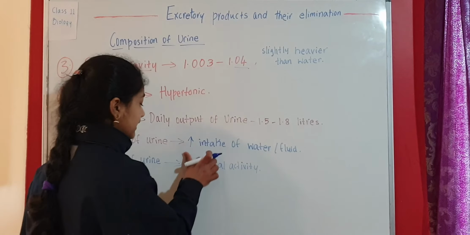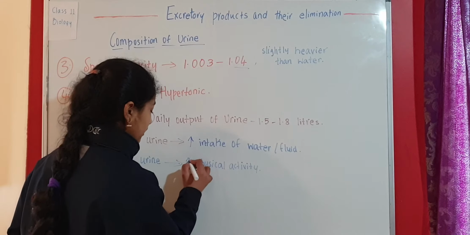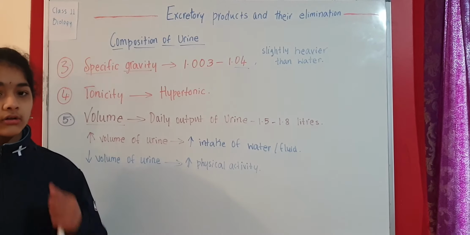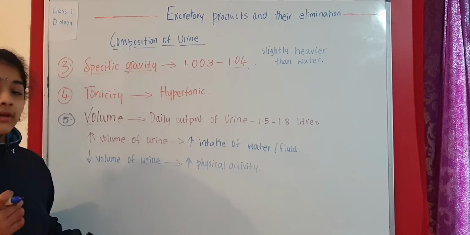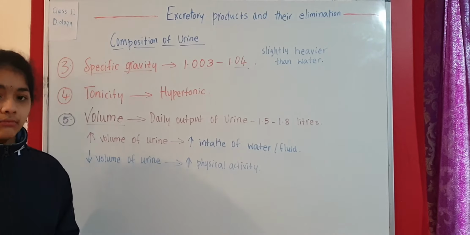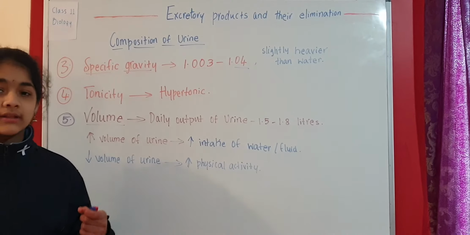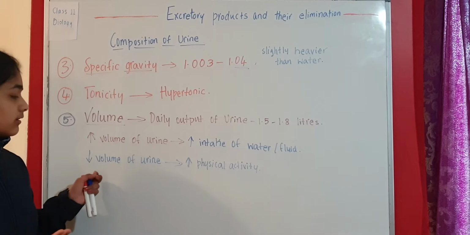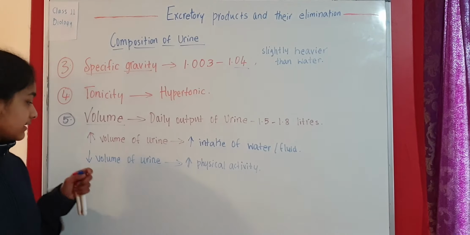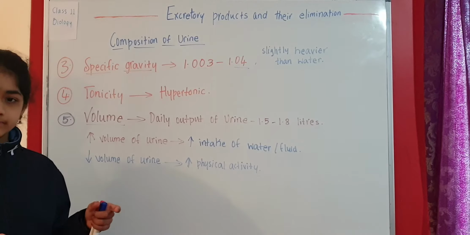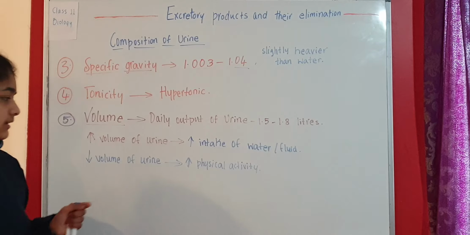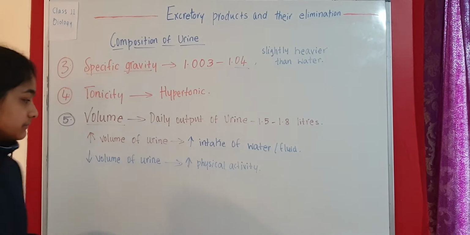Why? Because we are sweating a lot at that time. When you sweat a lot, a lot of water is getting excreted. Before we have mentioned that urine consists of 95 to 96% water only. Whenever we sweat, water is getting lost, and urine also has a lot of water. That's why there is no extra urine to produce, and the volume of urine is going to decrease. The urine output is decreasing when there is a lot of physical activity.